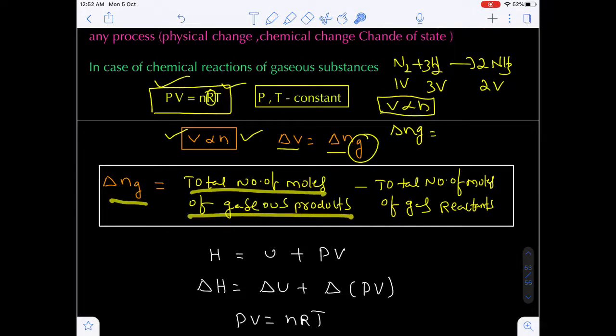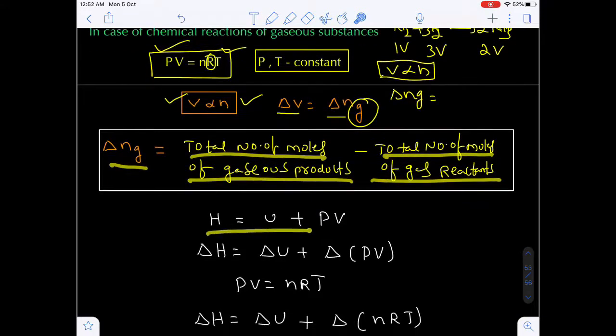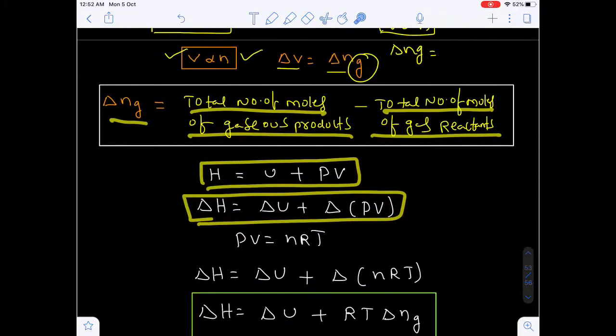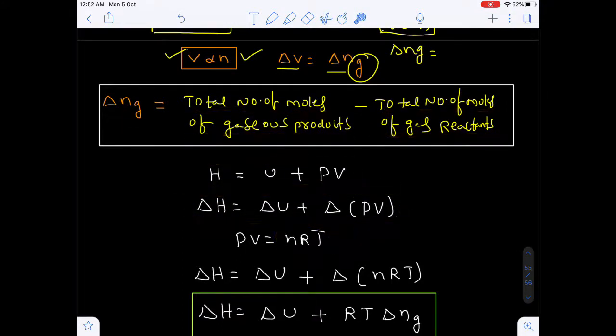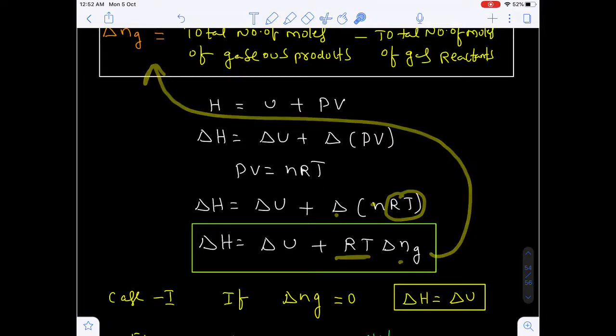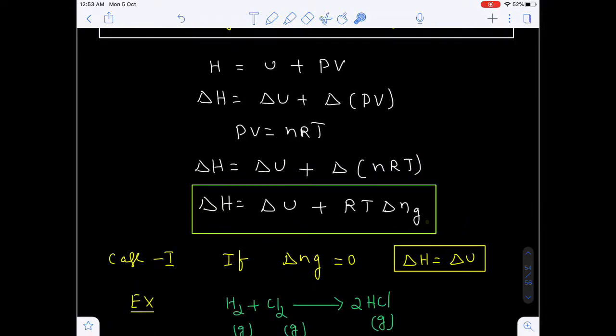Delta Ng is nothing but the total number of moles of gaseous products minus the total number of moles of gaseous reactants. This is very important. Now here, H is equal to U plus PV. So differentiating on both sides, delta H is equal to delta U plus delta PV. Instead of PV, shall I write nRT here? Yes, I am writing PV is equal to nRT. Just now I told you temperature is constant, so bring the temperature outside, and R is also constant, so bring the RT outside, and you will get delta Ng. Here we know the delta Ng value. If you replace the delta Ng value here, you get the delta H, delta U relation.